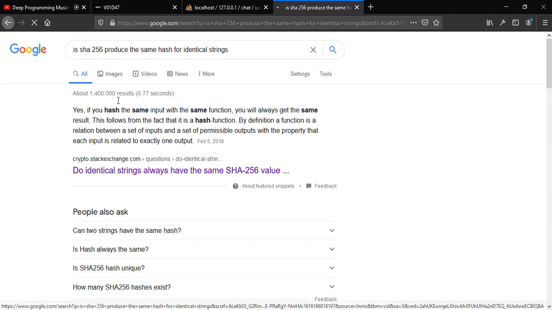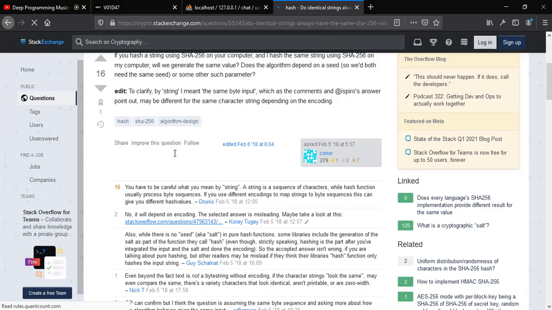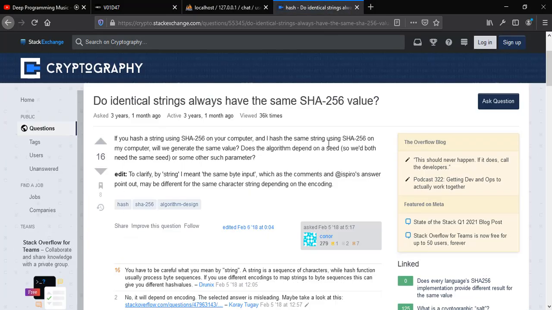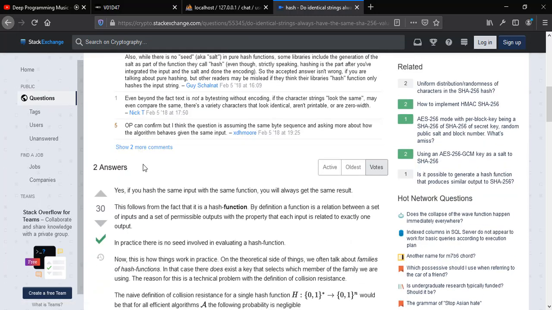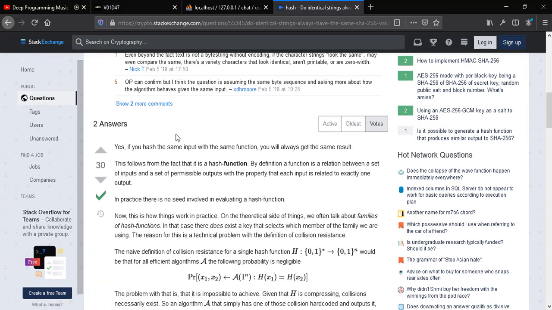I already visited this. Let's open this, and so the answer is yes. If you hash the same input with the same function, you will always get the same result.